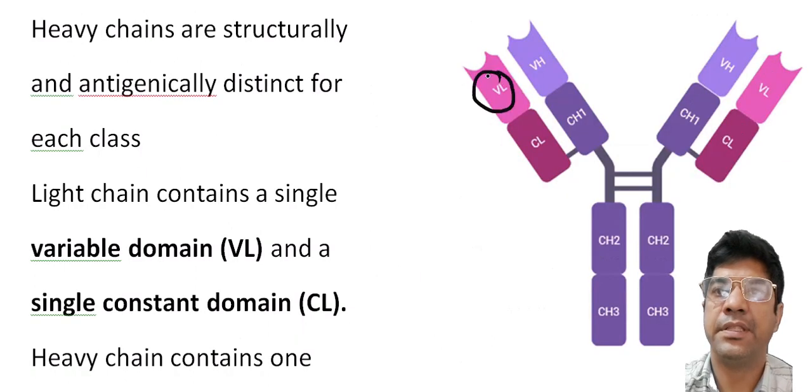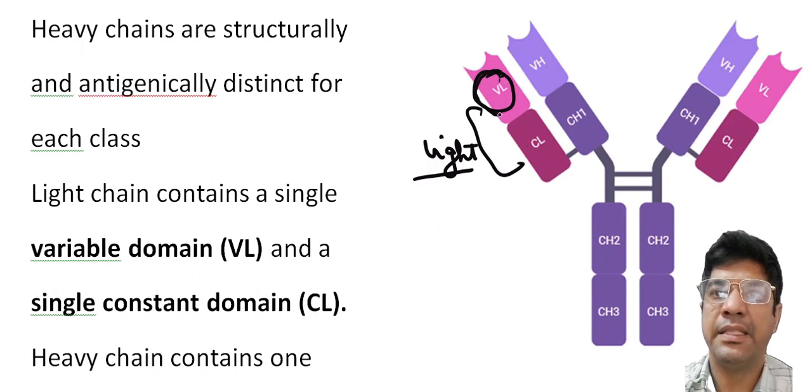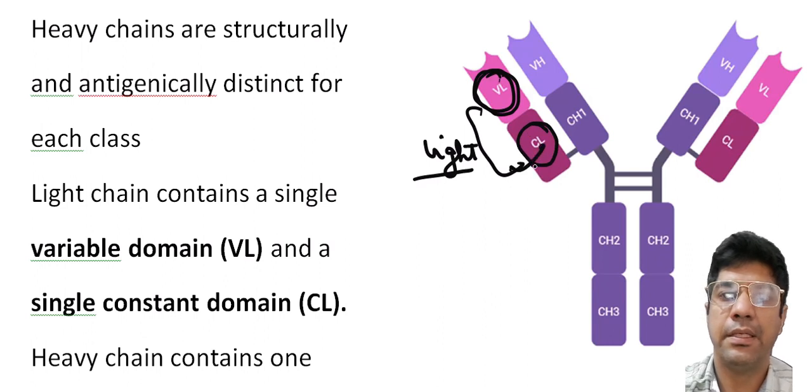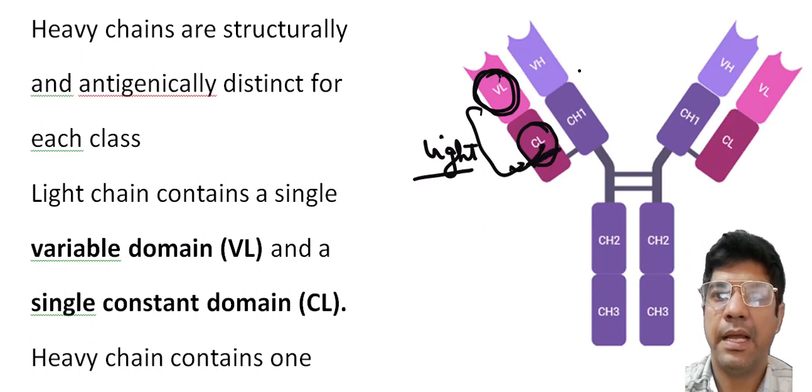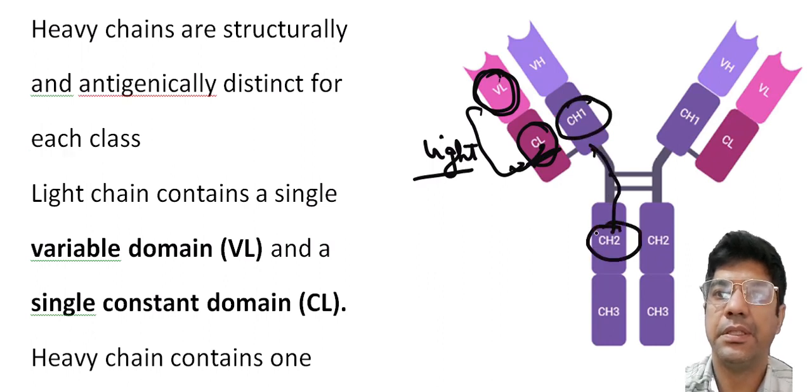So this is the light chain, and this one is the variable region of the light chain. This is the constant region of the light chain. And this one is the hinge region that is situated between CH1 and CH2.